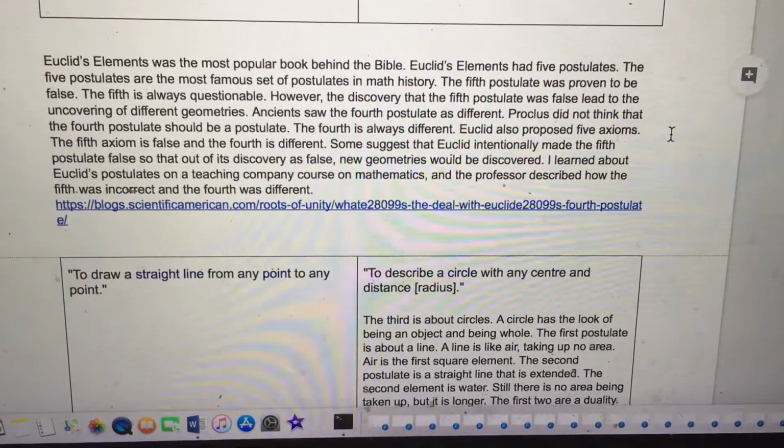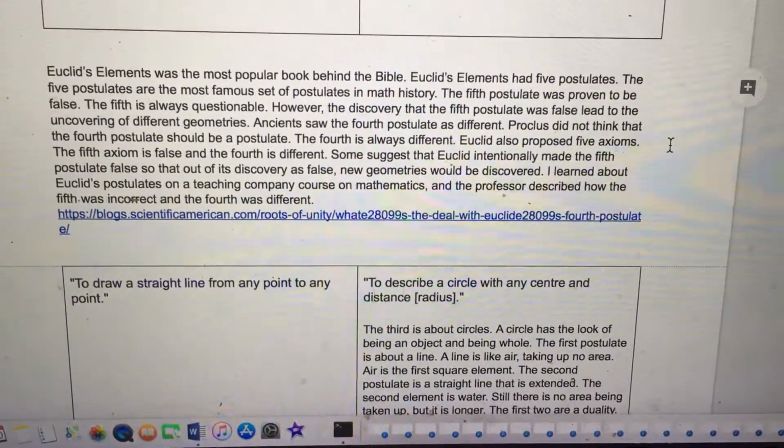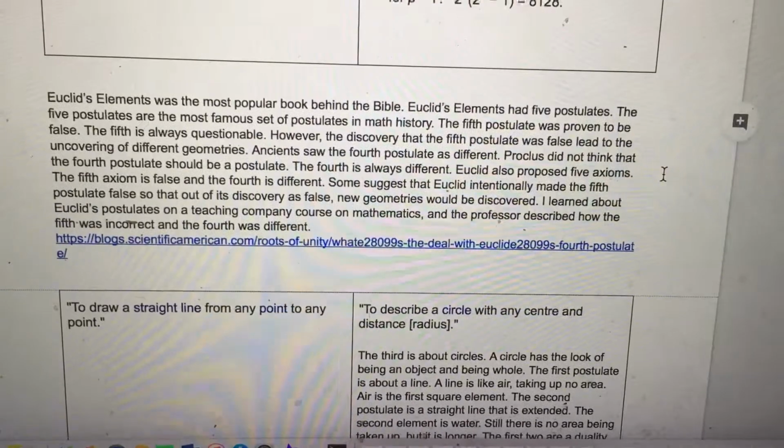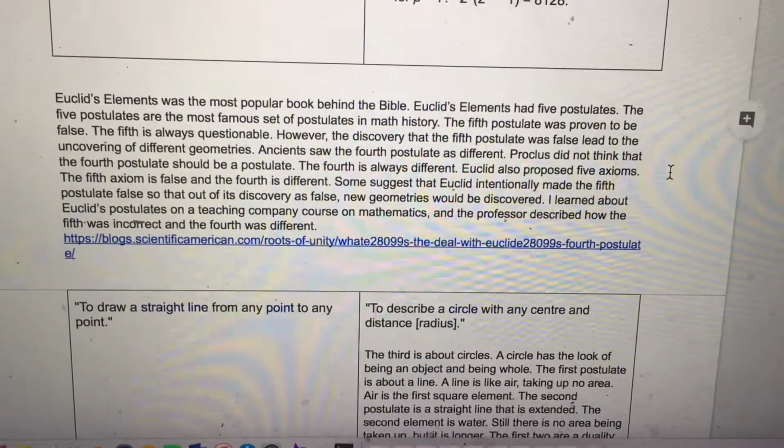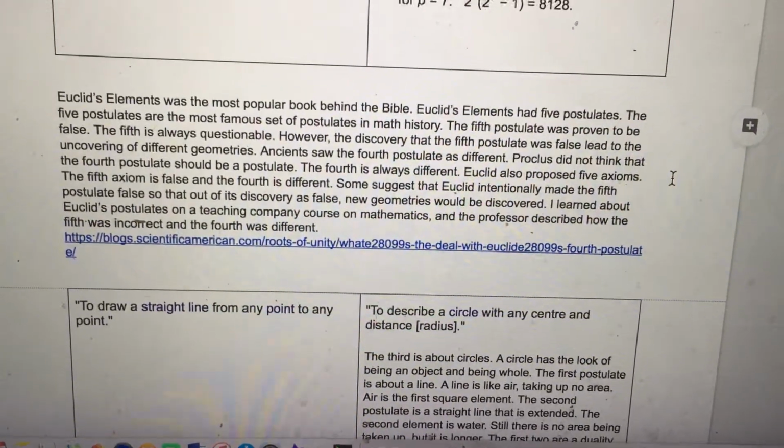Ancients saw the 4th postulate as different. Proclus did not think that the 4th postulate should be a postulate. The 4th is always different. Euclid also proposed 5 axioms. The 5th axiom is false and the 4th is different.